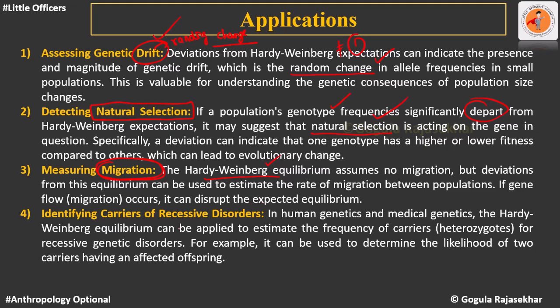Similarly, identifying carriers of recessive disorders. In human genetics and medical genetics, the Hardy-Weinberg equilibrium can be applied to estimate the frequency of carriers, the heterozygotes for recessive disorders. If there is a homozygous recessive one, they are already affected. But there can be heterozygous ones where the dominant gene is expressing and it is not letting the recessive deleterious genes express. So they will be having these recessive genes as carriers. So we can understand this particular frequency as well.